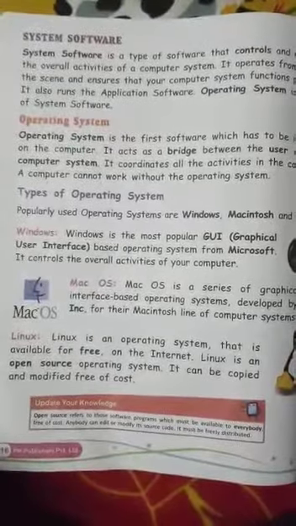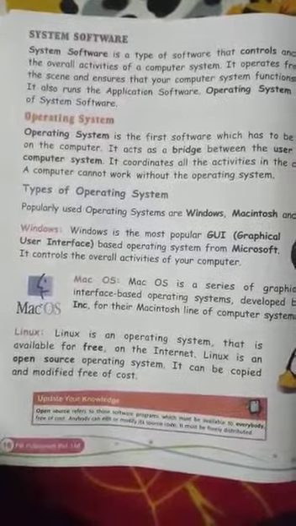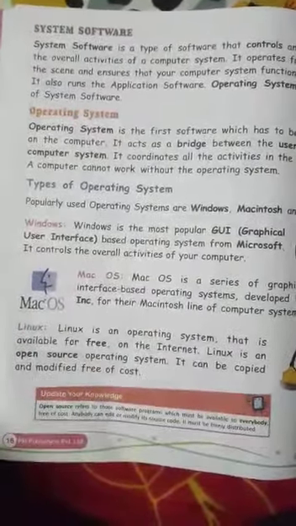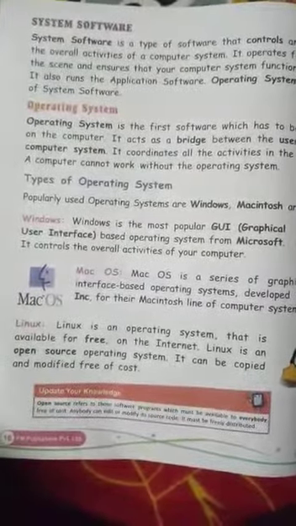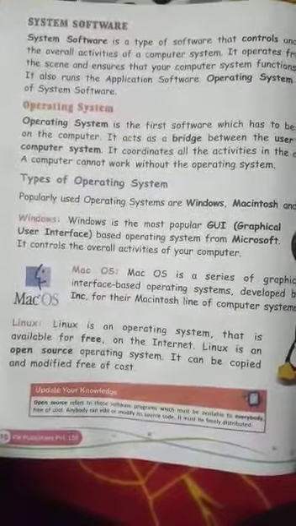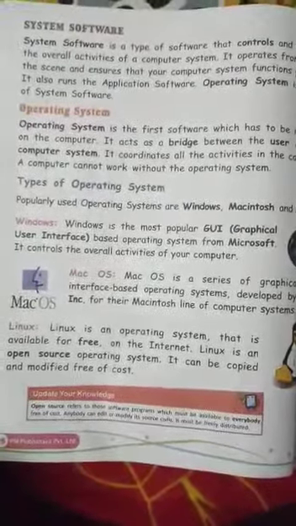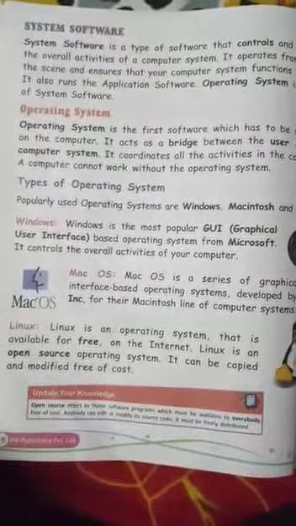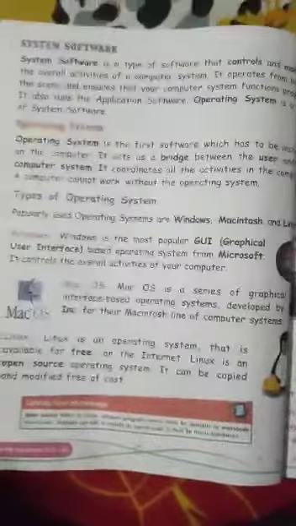In this video, we are going to learn the next topic, that is system software. In the previous video, we have already learned about the application software. So in this video, we will learn about the system software. So what is a system software?